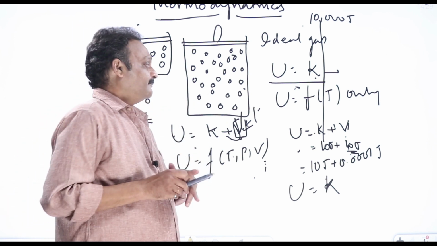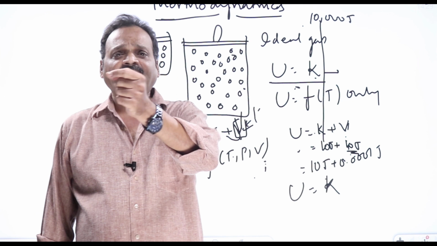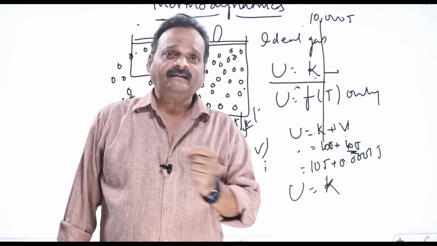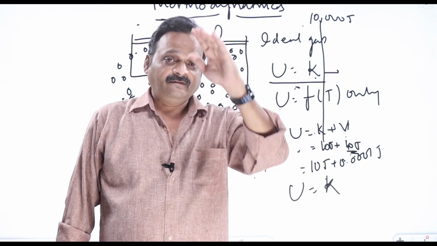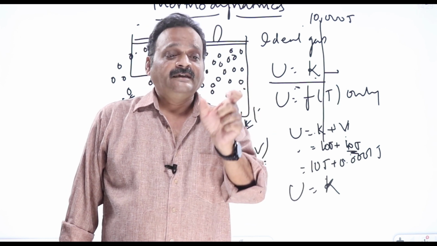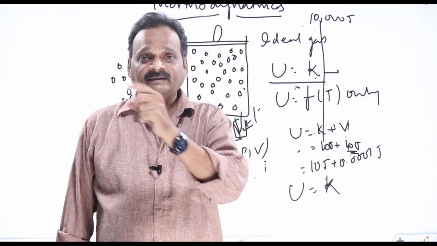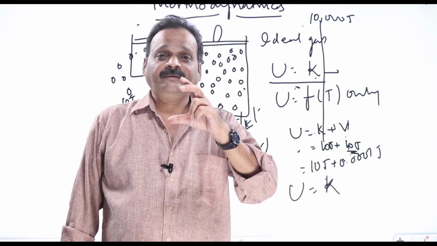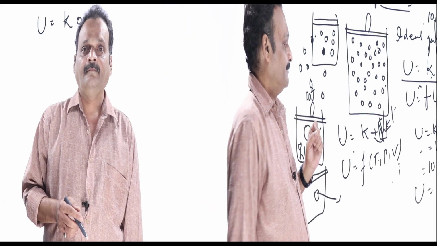Now, if questions keep coming in the examinations, like real gases behave like ideal gases at high temperature, high pressure, low temperature, low pressure, the option is high temperature, low pressure. If the options are very specific, like real gases behave like ideal gases at high temperatures, at low temperatures, at high pressures and at low pressures, which option is more appropriate? Low pressure is the more appropriate answer.